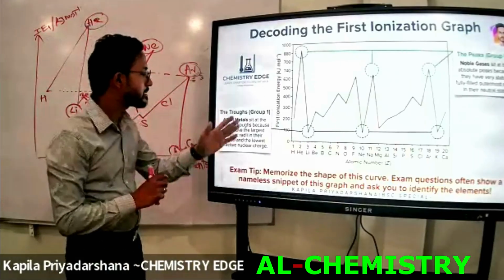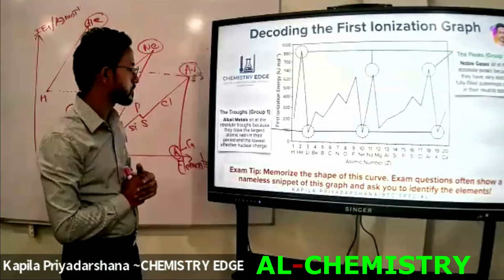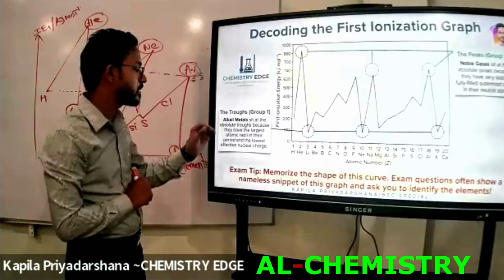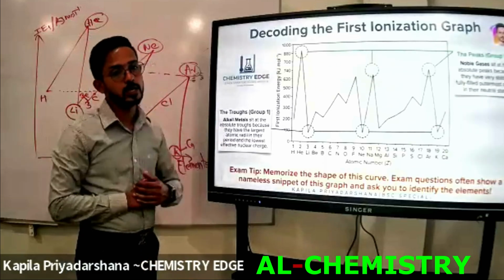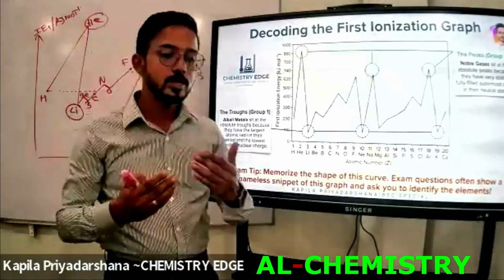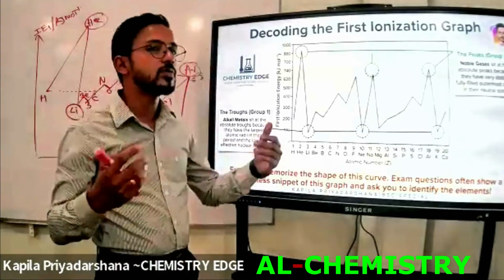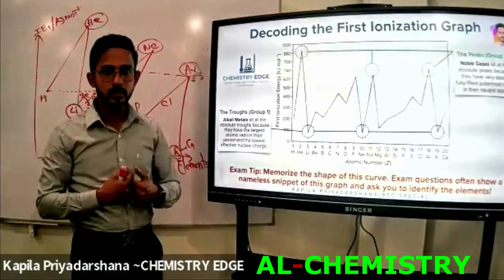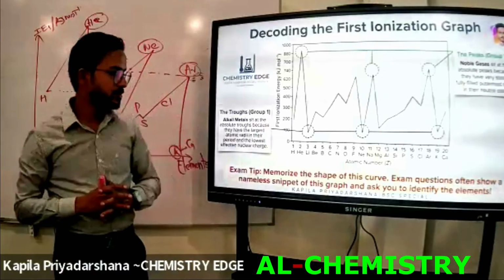Alkali metals sit at the absolute trough, because they have the largest atomic radius in their period and the lowest effective nuclear charge. Then we consider the effective nuclear charge also. Group 1 elements have the lowest effective nuclear charge. Can you understand? Okay. Let's write down these things.